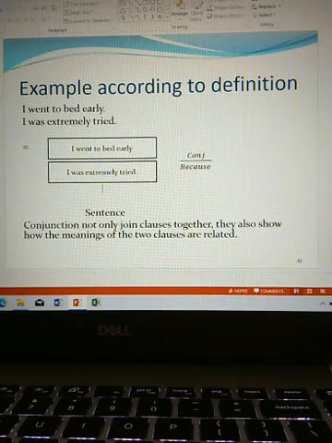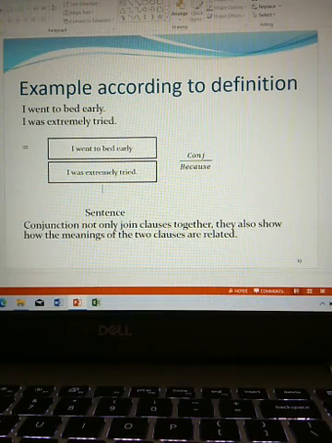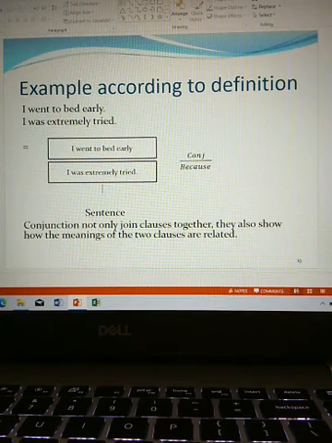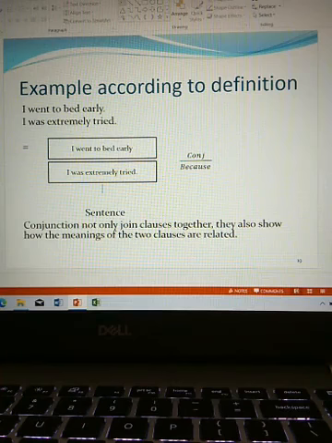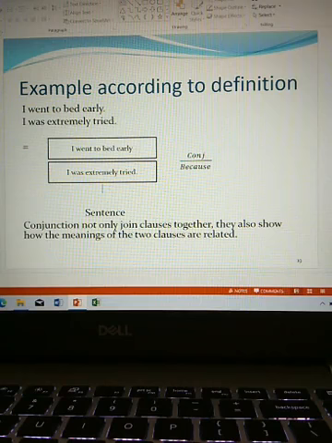So, these two clauses are joined by because and turn into a whole sentence. Conjunctions not only join clauses together, they also show how the meanings of the two clauses are related.